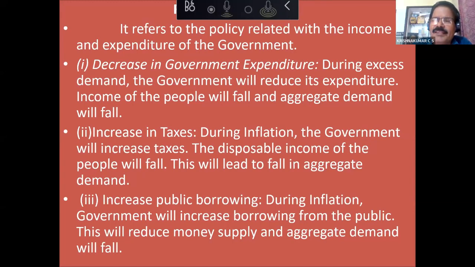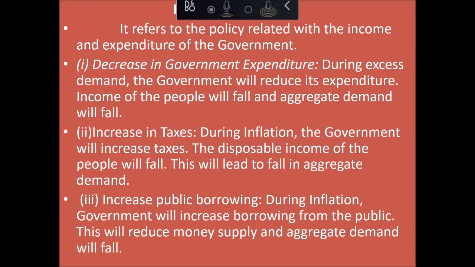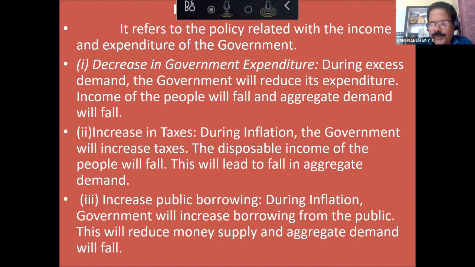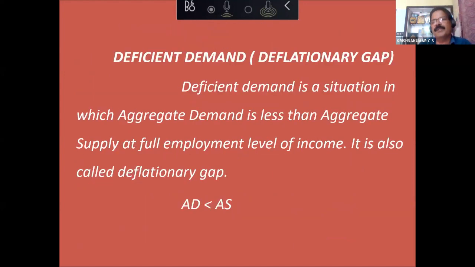Even if the aggregate demand is higher, production is not going to increase. You are right. Excellent. Prices will increase because demand is greater than supply.